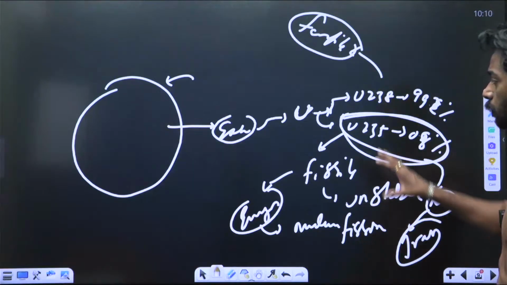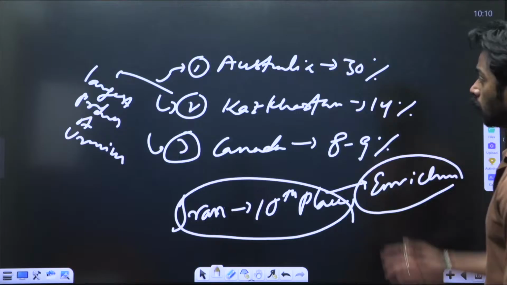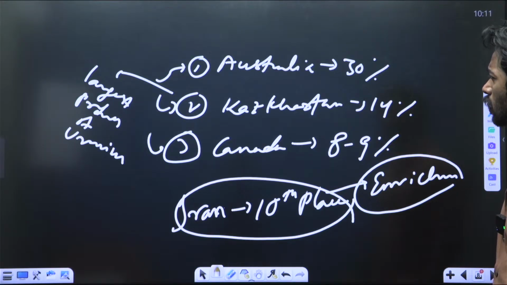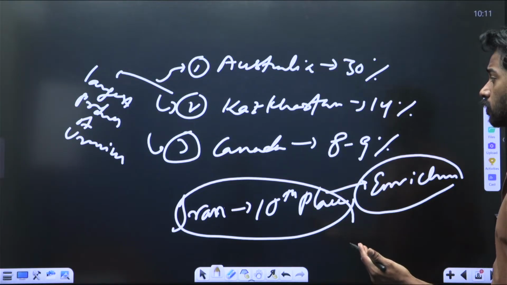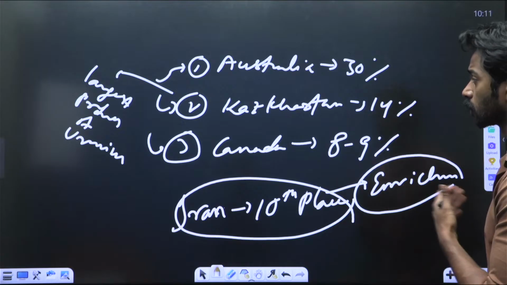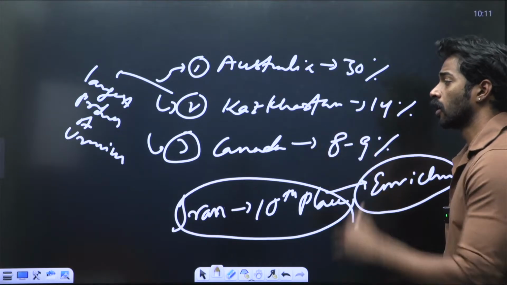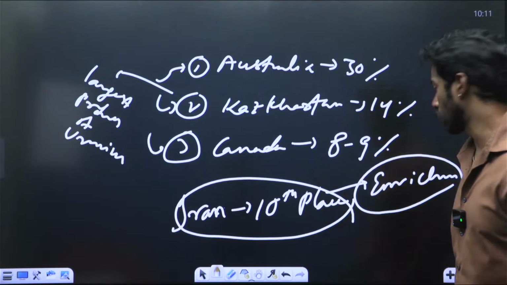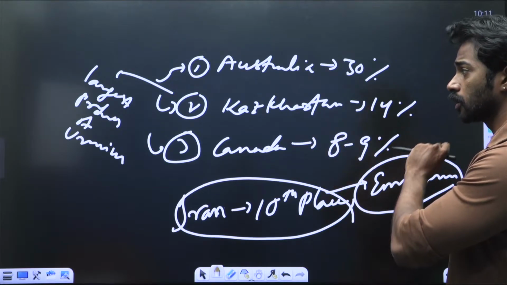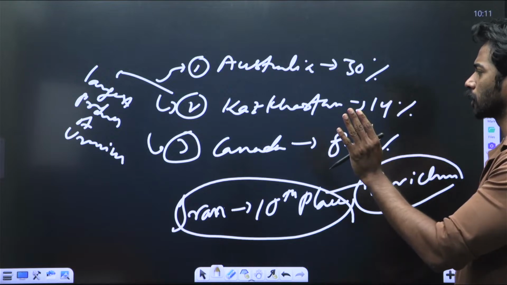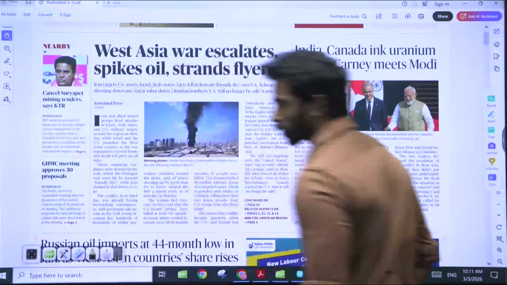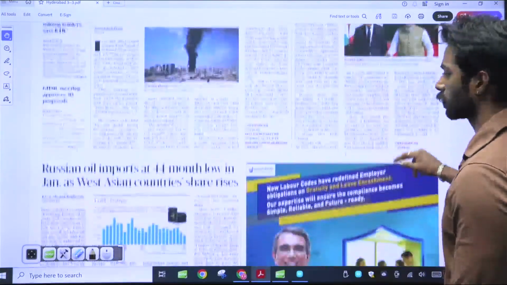Okay, you can keep all of these in mind, and also which countries are uranium rich and which countries are the largest producers. Australia has the highest uranium reserves, Kazakhstan is in second place, Canada in third place, while Kazakhstan is the largest producer of uranium, and Iran is in 10th place, which is very low. So keep that in mind, because the UPSC can use any method to trick you. It will try to use your common sense to trick you. So be aware of that.